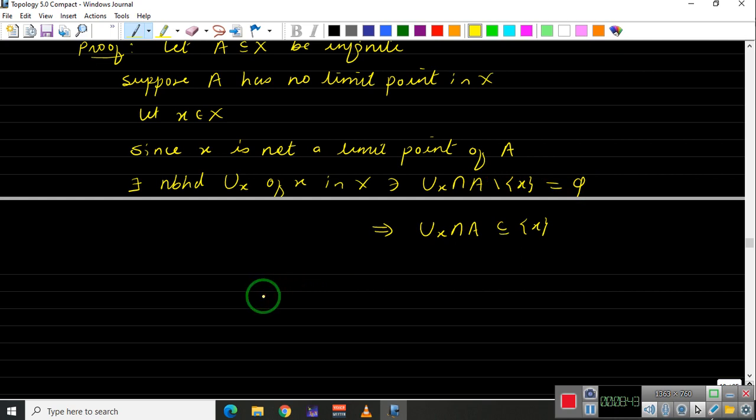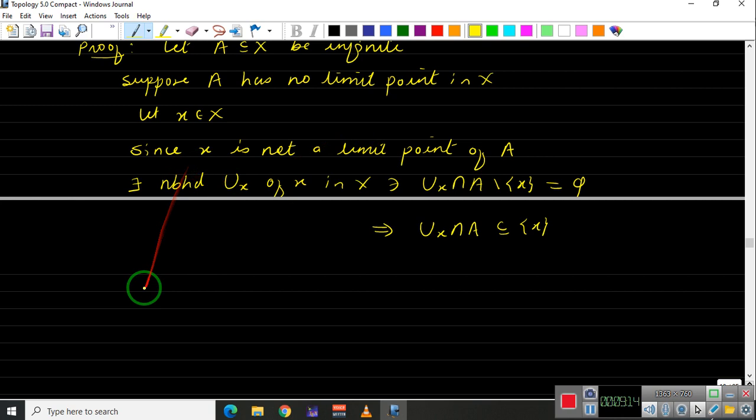Okay. So let's go ahead and say that this happens for this X. That's one X. So for every X, there exists a neighborhood, right? So if you collect all those neighborhoods and put that in a set, then that set will be the cover for X, right?